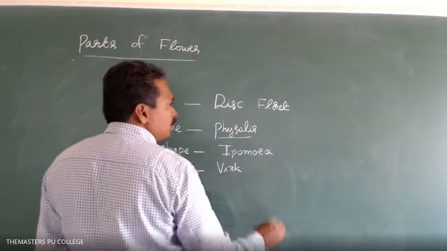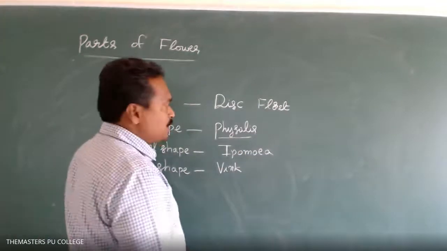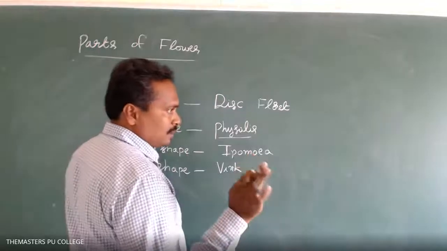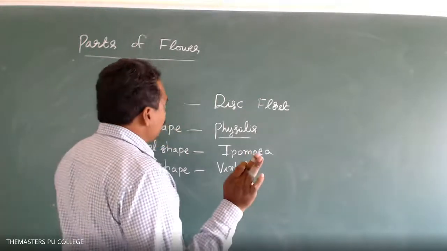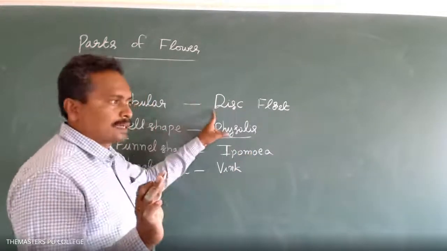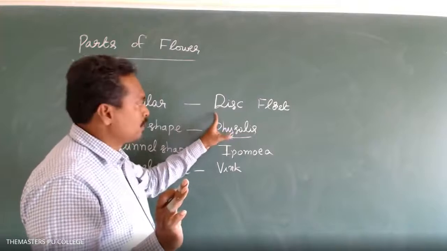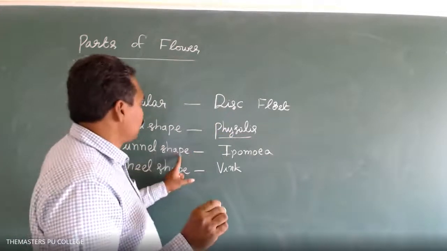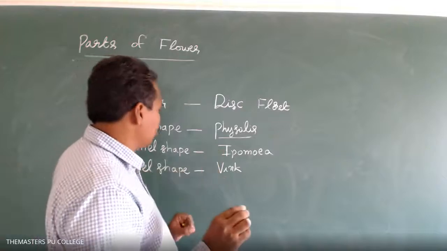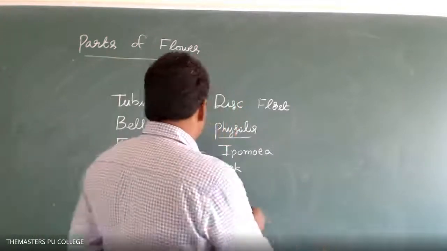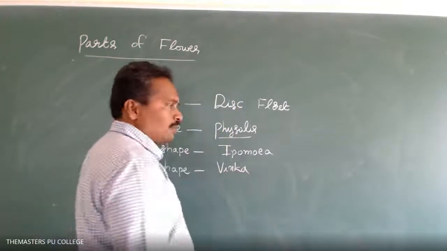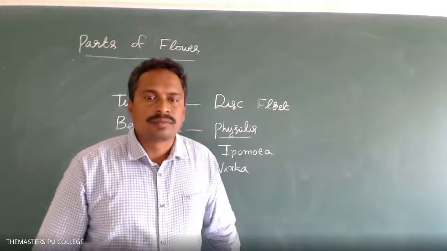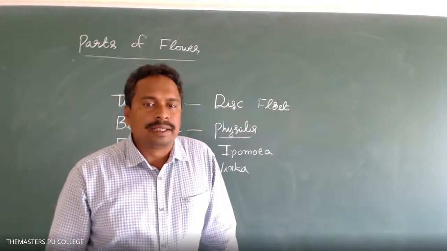Wheel-shaped. Sir, can you spell the second one? Physalis, P-H-Y. No need, examples are not required. Disc florets in a sunflower. Physalis, bell-shaped. Funnel-shaped, Ipomoea. Wheel-shaped, Vinca. Brinjal, chili.